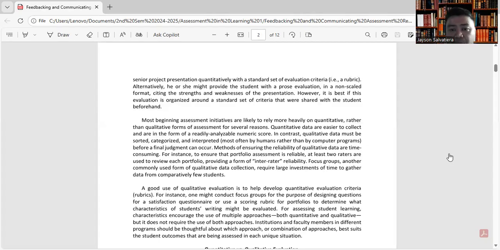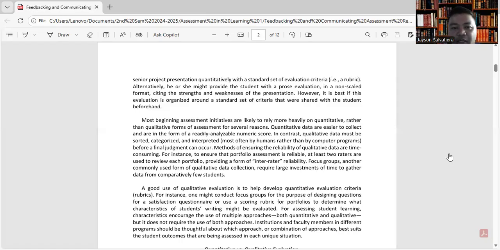So, quantitative data are easier to collect and are in the form of readily analyzable numeric score. In contrast, qualitative data must be sorted, categorized, and interpreted. Okay? Most often by humans rather than by computer programs. Kasi kapag kukunin mo yung average, madali na lang. Kukunin mo yung median or yung range, yung agwat. But in the qualitative form, kailangan mo pagsamahin yung mga magkakasama. Ang daming mga words yan.